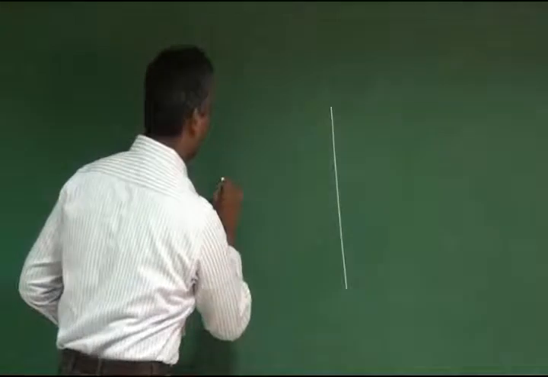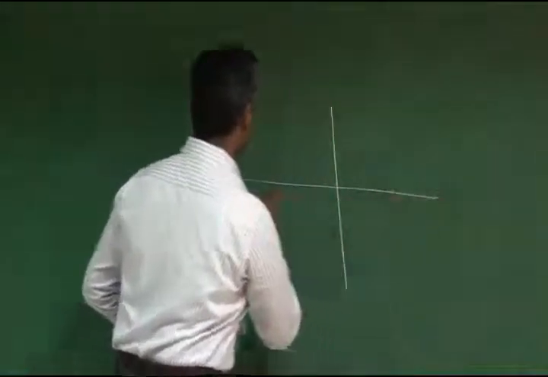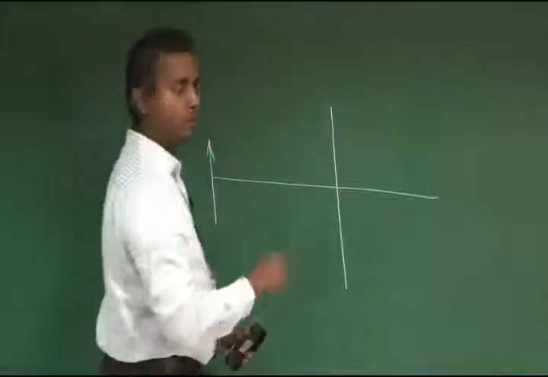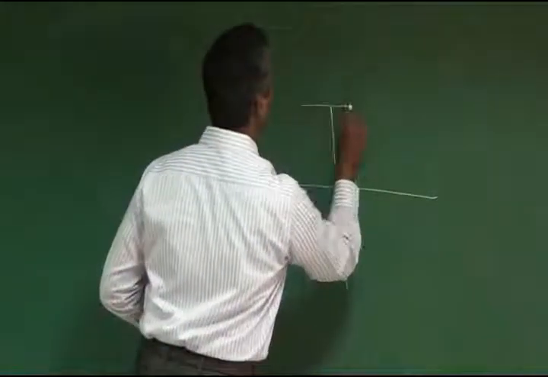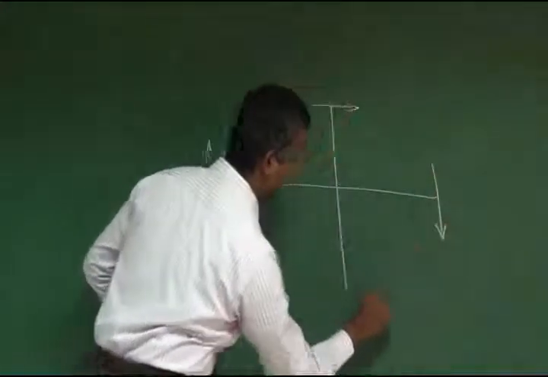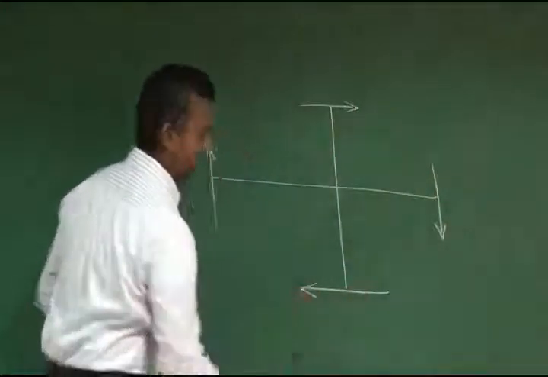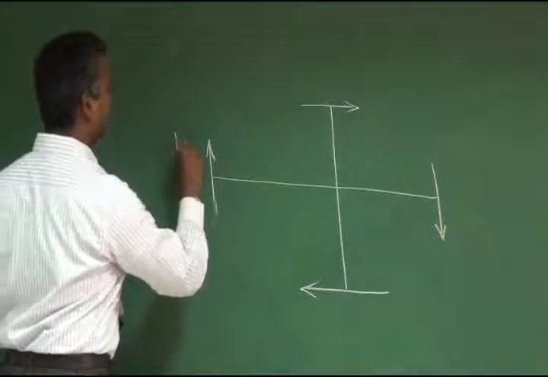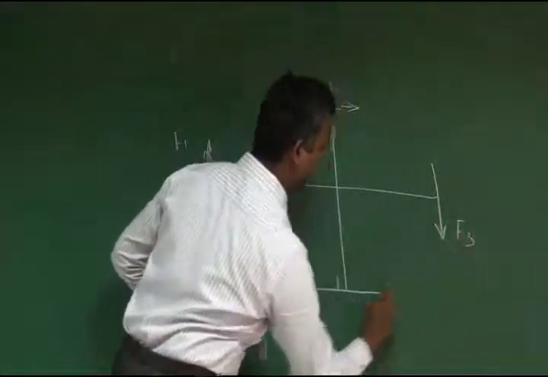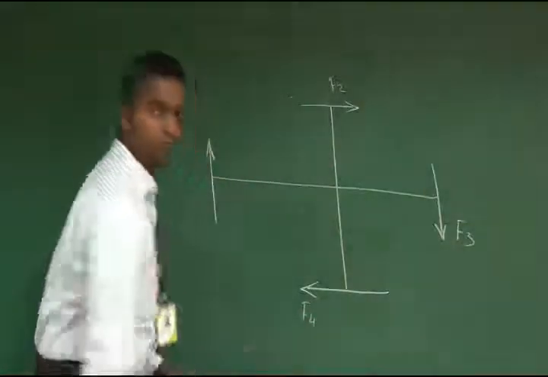So here we are going to assume 4 forces like this. You assume all the forces are acting clockwise to create a clockwise moment. Let us assume this is F1, this is F2, this is F3 and this is F4.